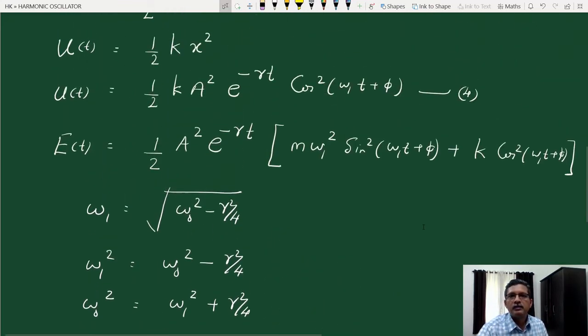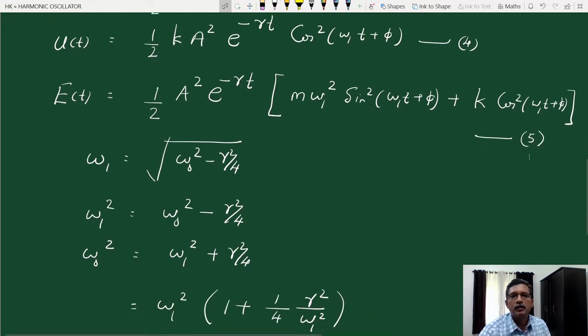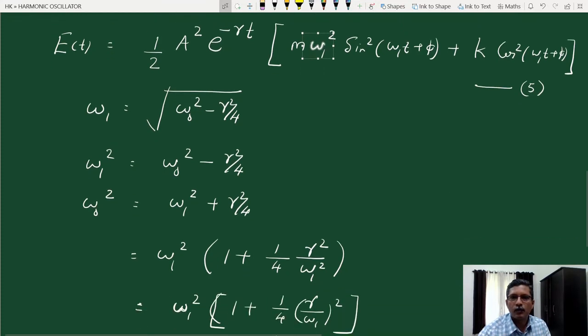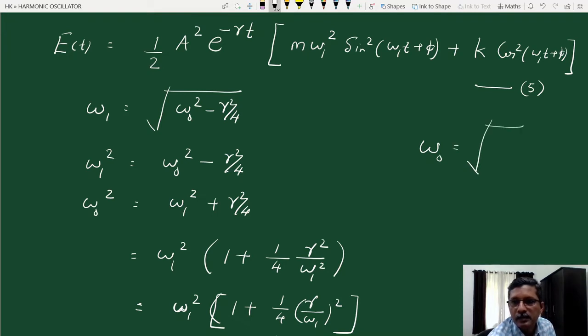Therefore, what I am going to do is, in equation 5, let's say our previous equation is equation 5, instead of this omega 1 square here, I can write omega 0 square. Now, m omega 0 square, what is the expression for omega 0? The natural frequency omega 0 is the square root of k by m.